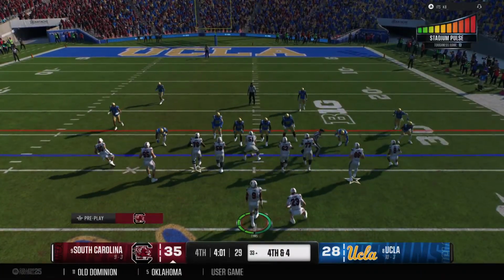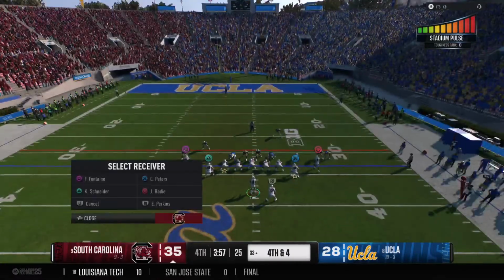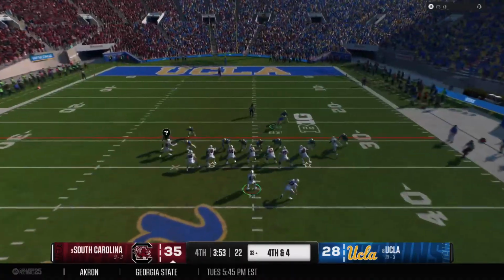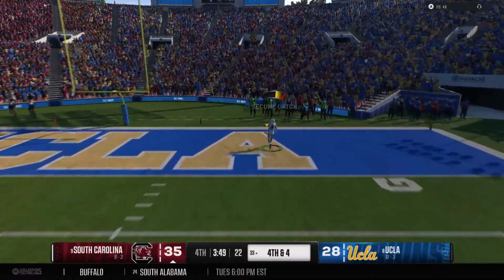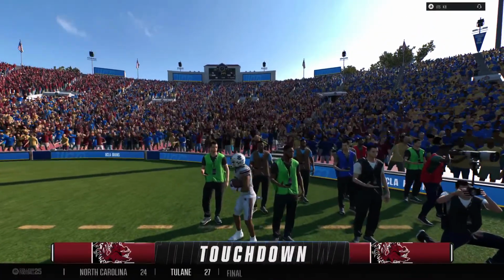The Gamecocks will come to the line on fourth down, hoping to keep this drive going. Fourth down. He's throwing for it. And he'll loft it to the end zone. And it's caught. Touchdown, South Carolina.